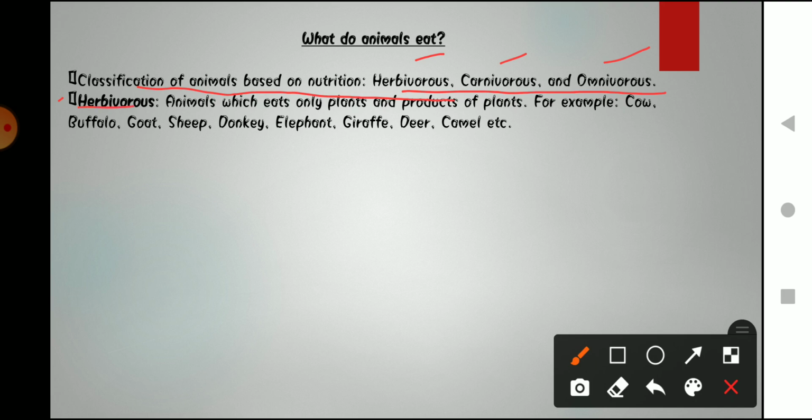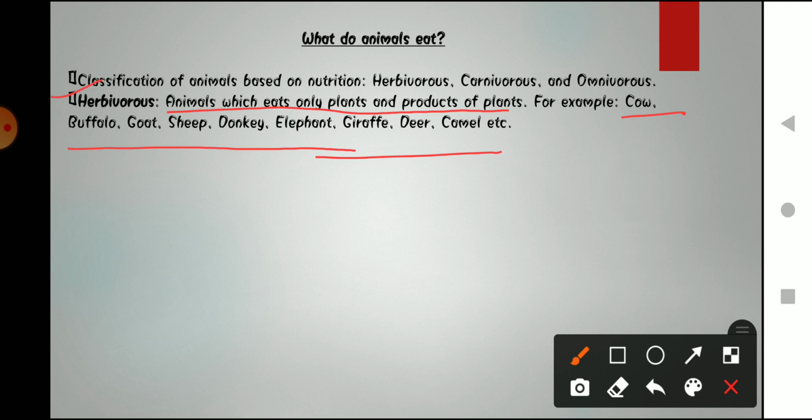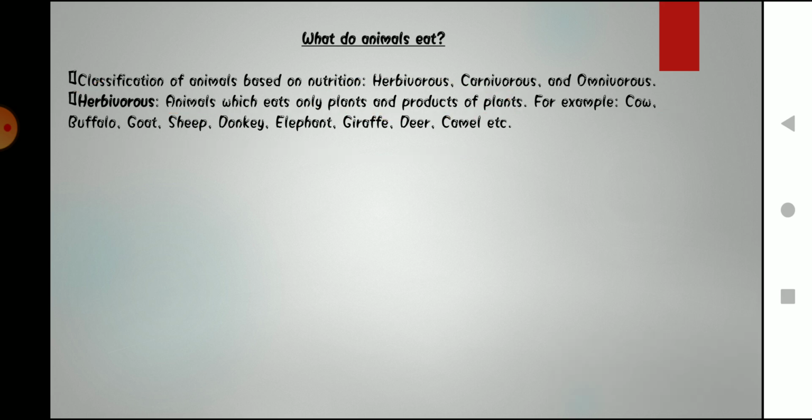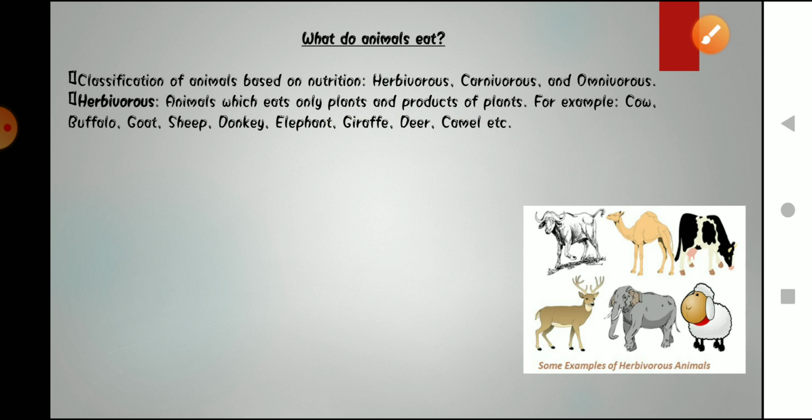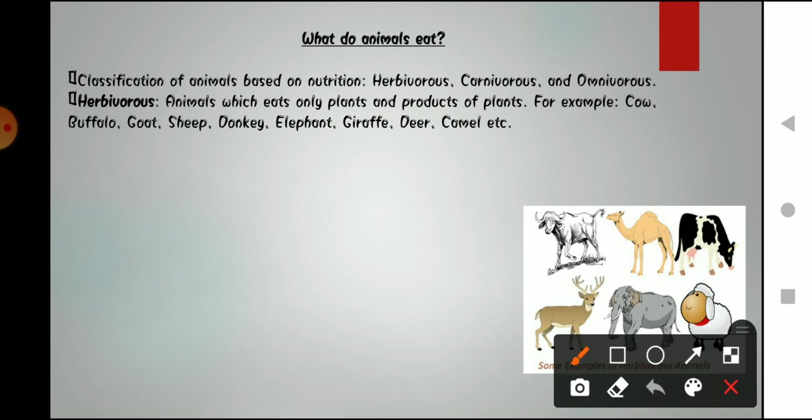Okay, the first main category is herbivorous. So what are herbivorous? Herbivorous are animals which eat only plants and products of plants. Those animals who eat only plants or the products from the plants are known as herbivorous. For example, cow, buffalo, goat, sheep, donkey, elephant, giraffe, deer, these all are herbivorous. As you can also see in this picture, these are the examples of herbivorous.